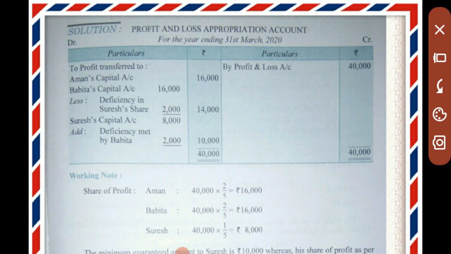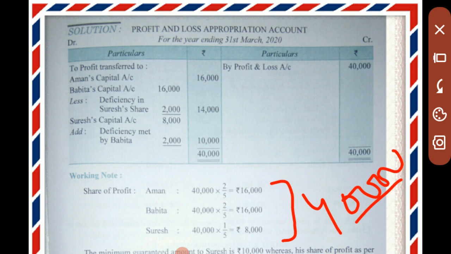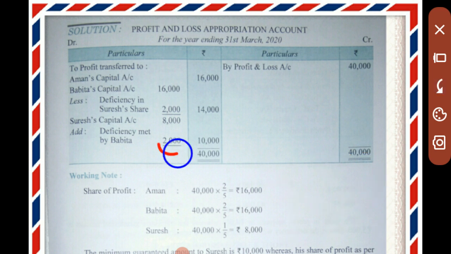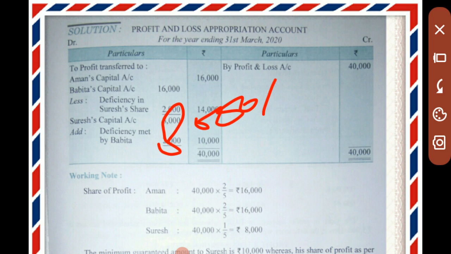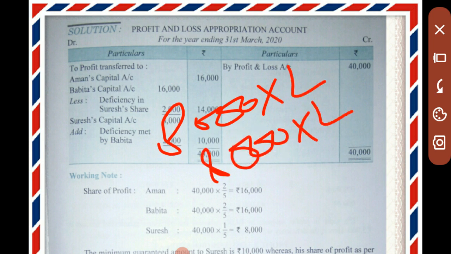In the working note the calculations are given. The profit of rupees 40,000 will be distributed among the partners by 2:5, 2:5 and 1:5. First of all we divide by 5, so 8,000 into 2, 8,000 into 2, and 8,000 into 1.